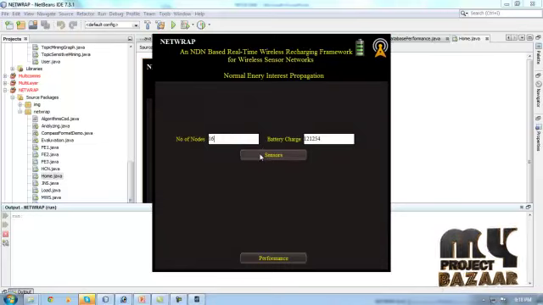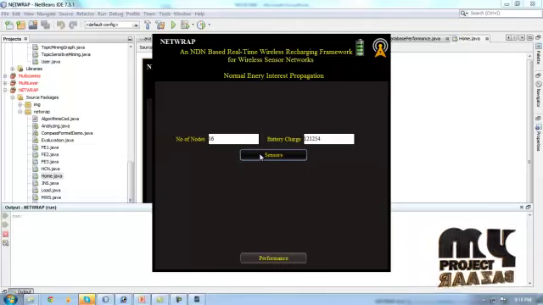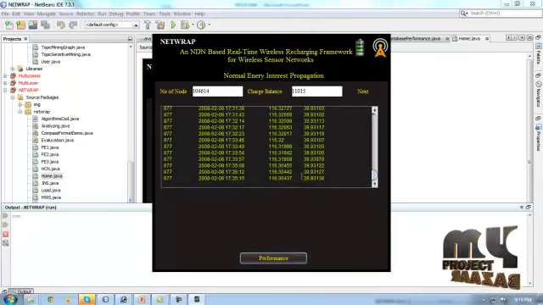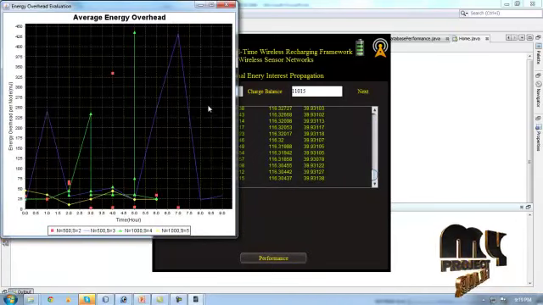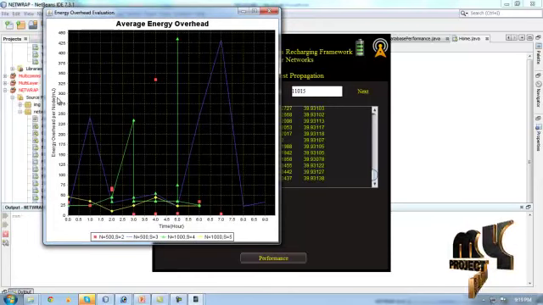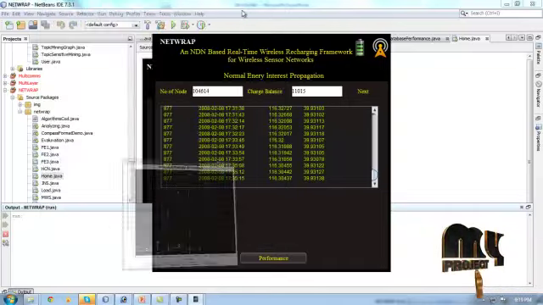After that we get the number of nodes and battery charging level based on our normal energy interest propagation. Then we get the sensor results from the battery charge based on the real-time wireless recharging framework. Based on that, the wireless sensor network preprocessing is completed here. This is the base simple performance for the average overhead. This is the energy overhead for nodes in mJ. This is the time taken for this process.